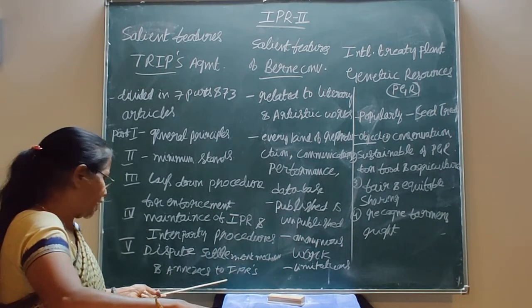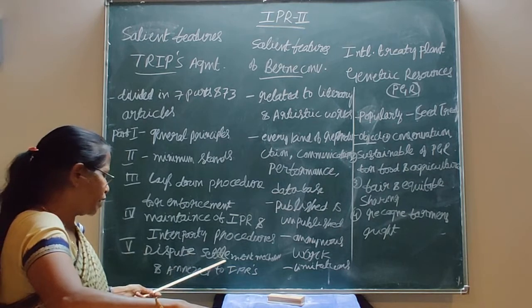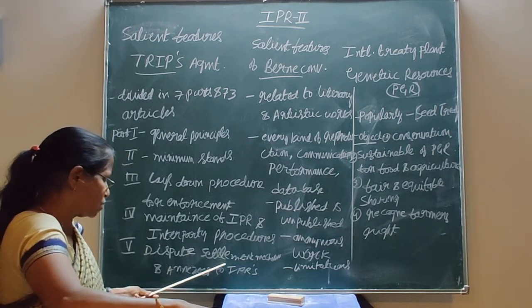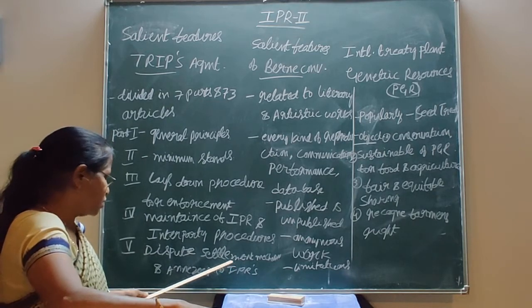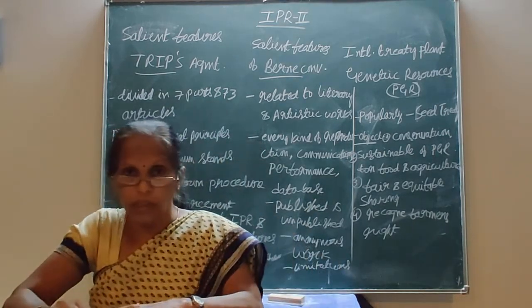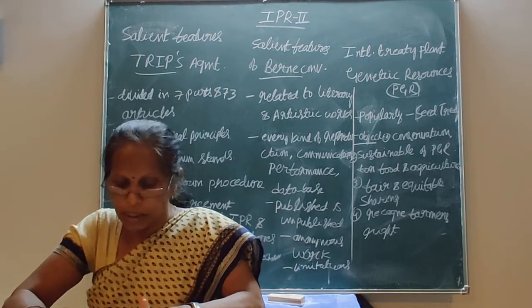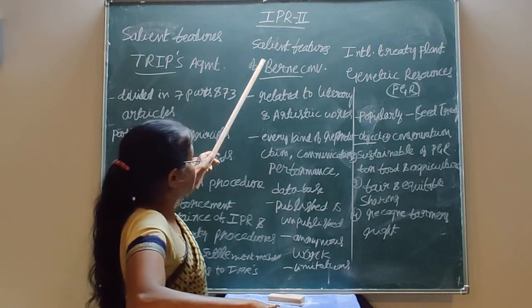dispute settlement mechanism and annexes to IPRs. If any dispute arises, it should be handled according to the dispute settlement mechanism, through which disputes regarding IPRs are to be settled. This is what are called the salient features of the TRIPS agreement.